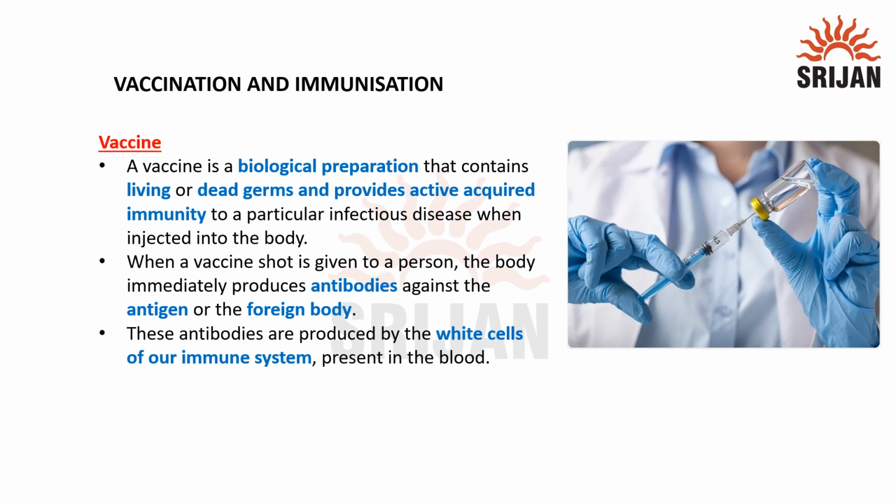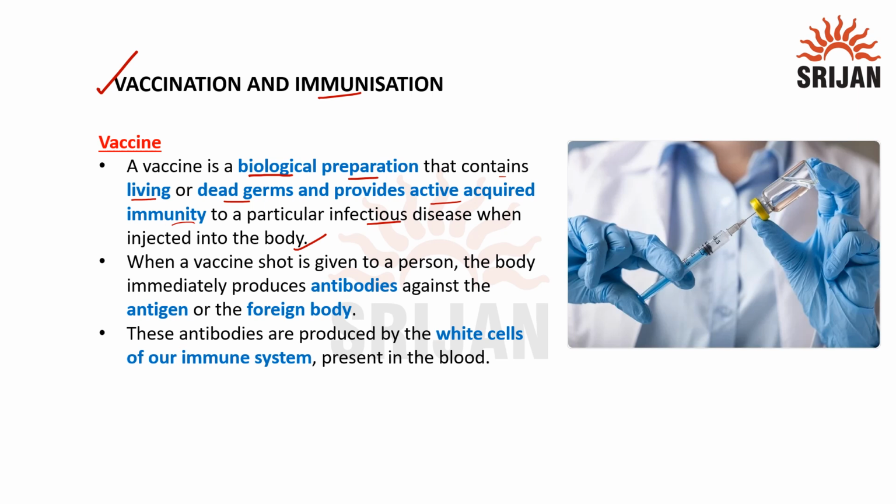In this video, we are going to discuss vaccination and immunization. First, we will discuss the vaccine. So what is a vaccine? A vaccine is a biological preparation that contains living or dead germs and provides active acquired immunity to a particular infectious disease when injected into the body. So it consists of dead germs, and it provides active or instant immunity to the particular infectious disease.